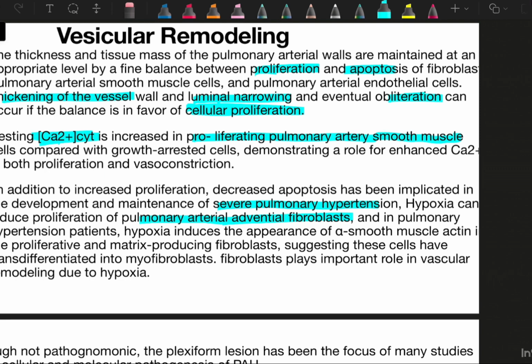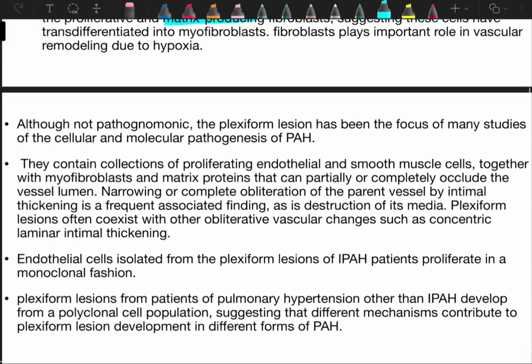In pulmonary hypertension patients, hypoxia induces the appearance of alpha smooth muscle actin in the proliferative and matrix-producing fibroblasts. This alpha smooth muscle actin is very important, and suggests that these cells have differentiated into myofibroblasts. So smooth muscle cells get converted into myofibroblasts in patients of pulmonary artery hypertension, and fibroblasts play an important role in vascular remodeling due to hypoxia.